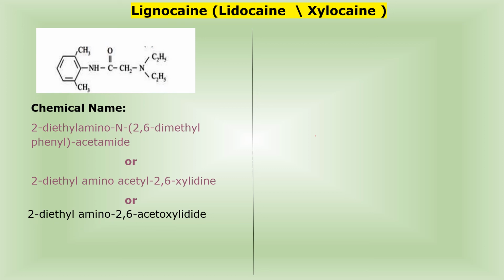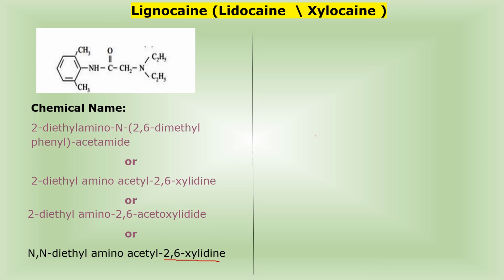And the last chemical name, N,N-diethylaminoacetyl-2,6-xylidine. Here I have selected the same parent structure, that is 2,6-xylidine.